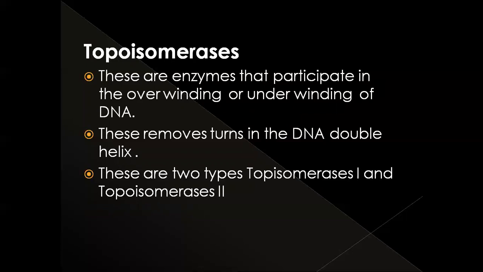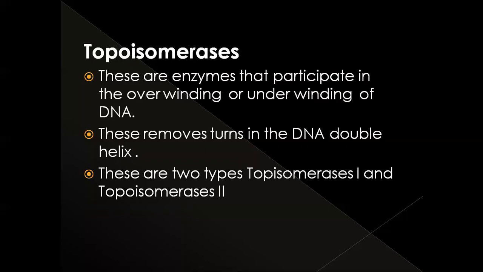This supercoiling may be positive supercoiling, resulting from the addition of turns into the double helical structure, or negative supercoiling, which is the result of removal of turns from the helix.